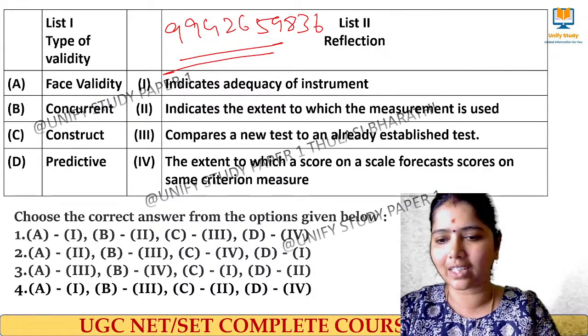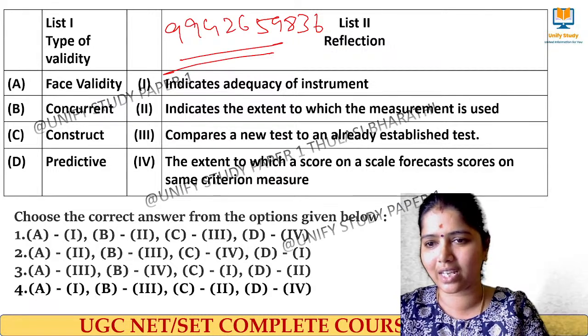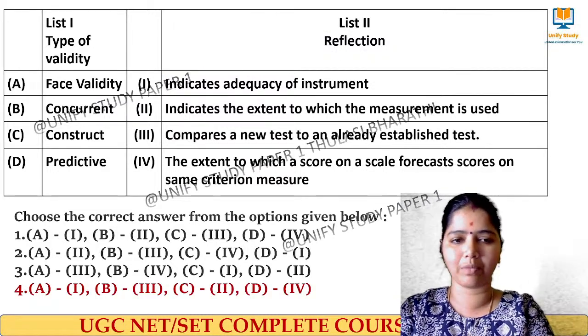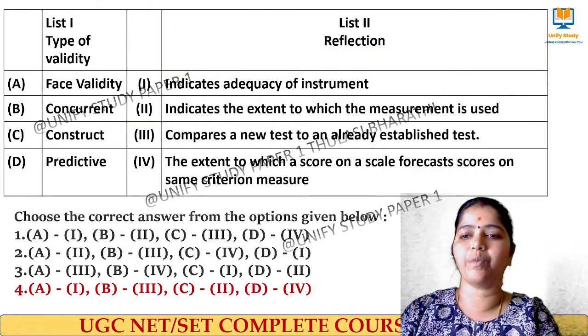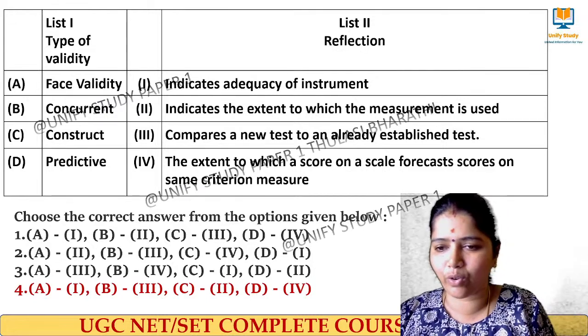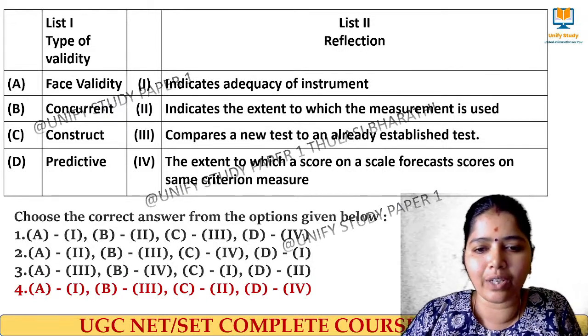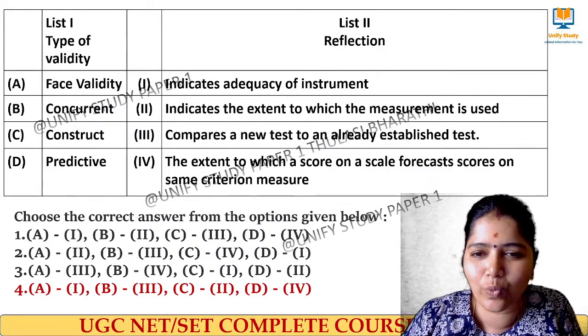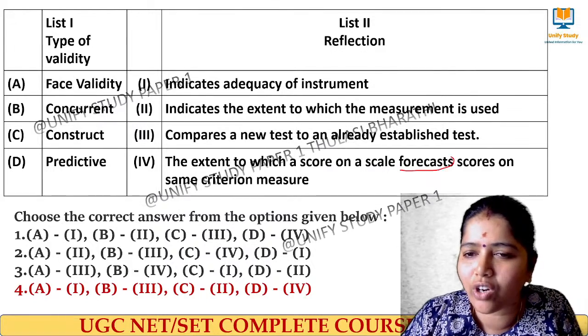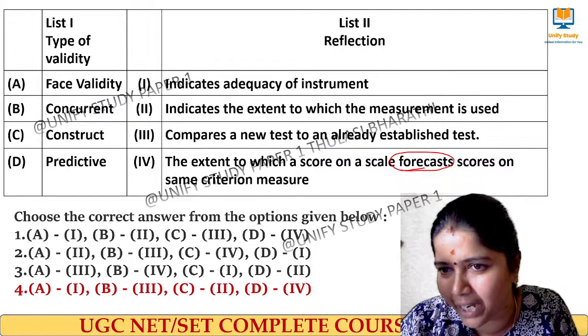Here the right answer for this question is option number 4. Why are very few answers giving 4? The predictive, see, very simple. The extent to which a score on the scale forecasts means what? Doing prediction, right?